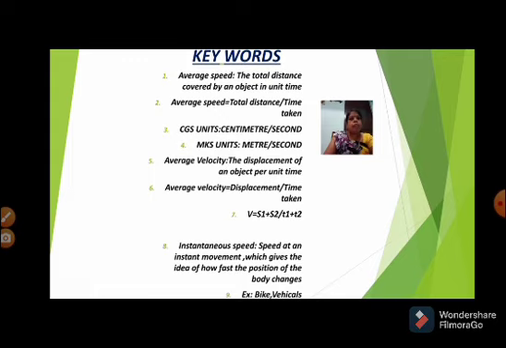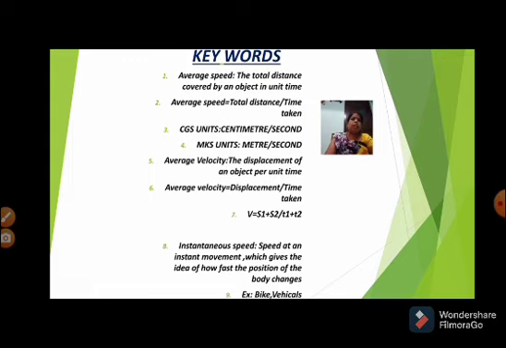Next, average velocity. Average velocity means the displacement of an object per unit time. Average velocity is equal to displacement by time taken. Therefore, V is equal to (S1 + S2) by (T1 + T2). Okay, student.